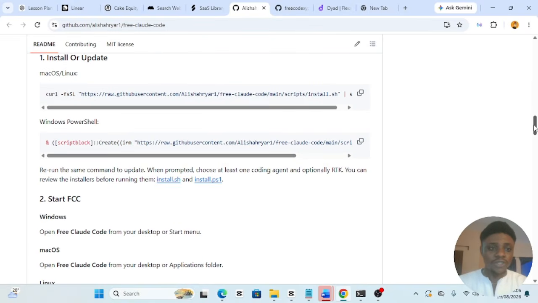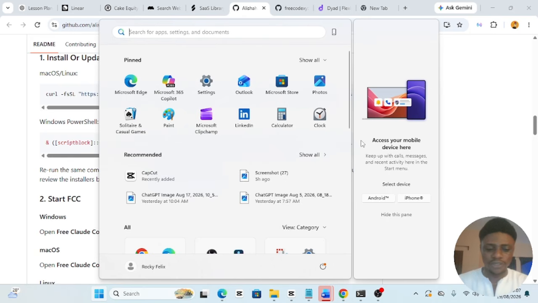So let me just go ahead and show you exactly how you can install this Claude Code inside of your computer system. Depending on the computer system you're running, if you're running macOS or Linux, you open your terminal and paste this particular prompt there. But if you are on Windows, you just open up Windows PowerShell and then you paste this other prompt inside of the PowerShell. Since I'm on Windows, I'll just go ahead and open up the PowerShell.